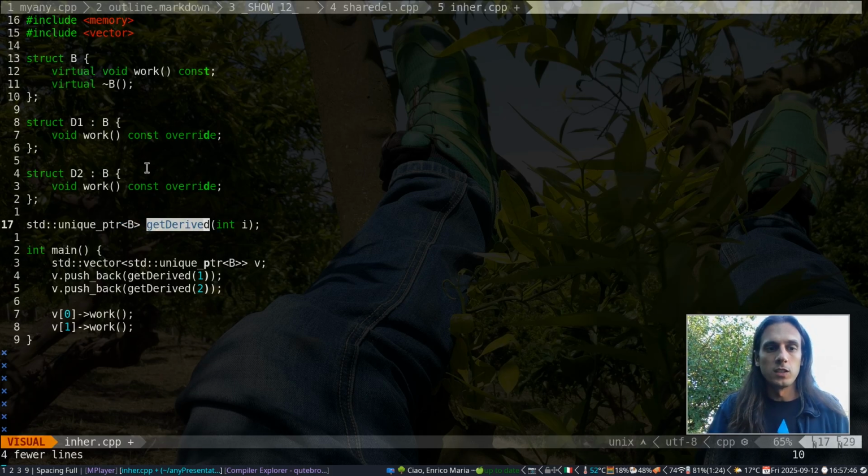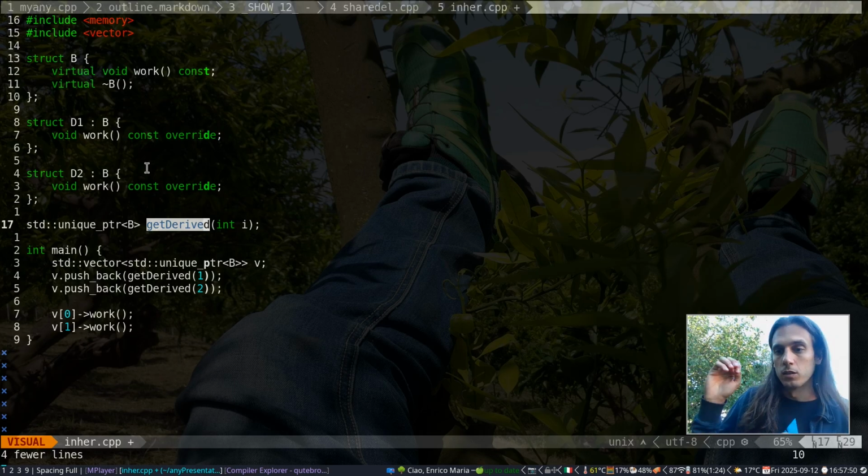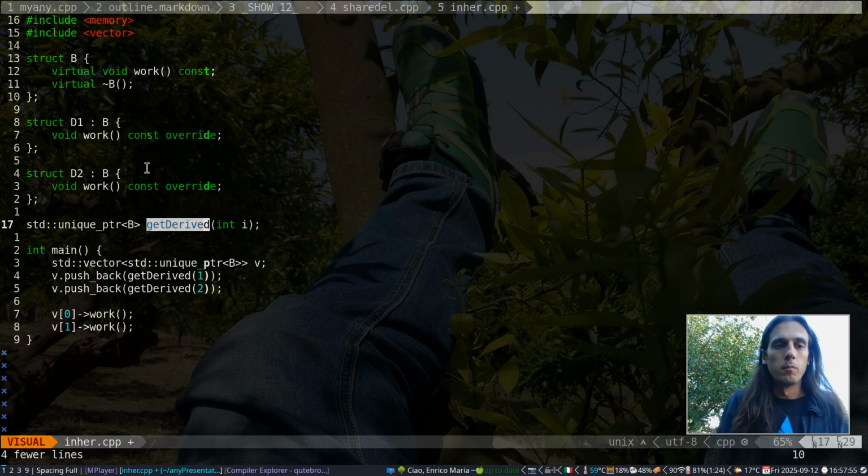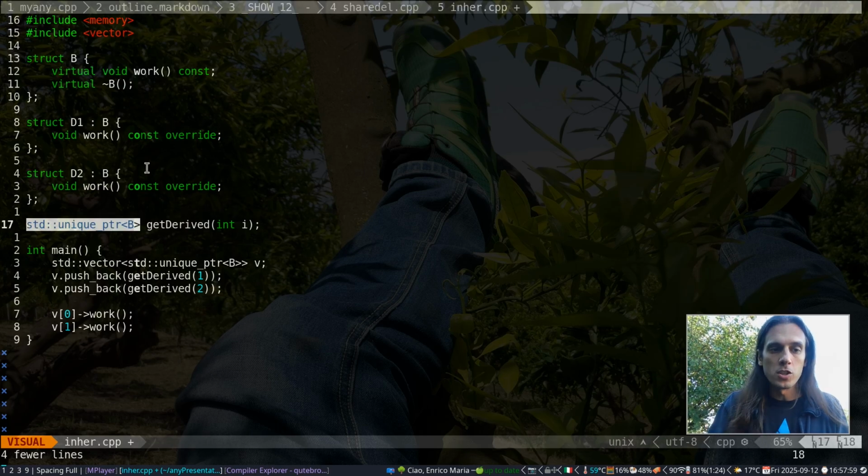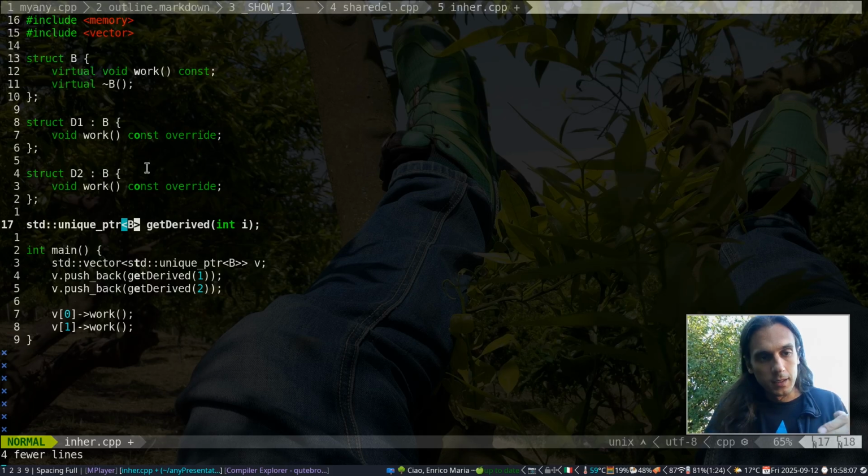This is the function that is returning an object of a class, for instance D1 or D2 or B or whatever derived from B, but it is returning it through a pointer to the base class. So the information at compile time of what the type of the pointee is lost, is erased. So that's the bit that does the type erasure.